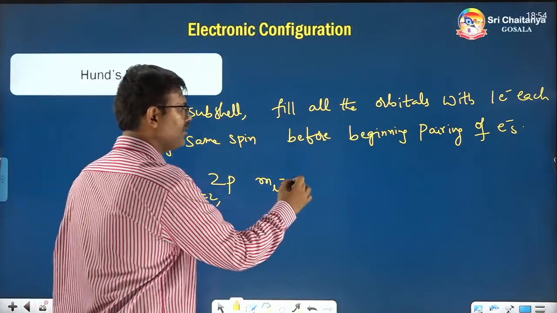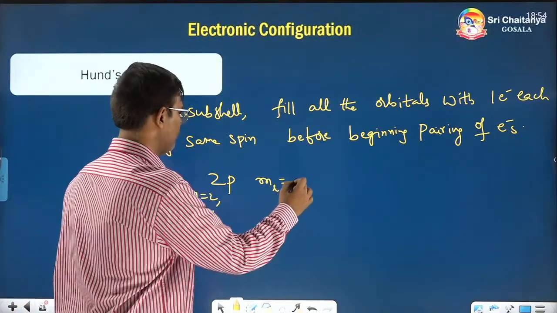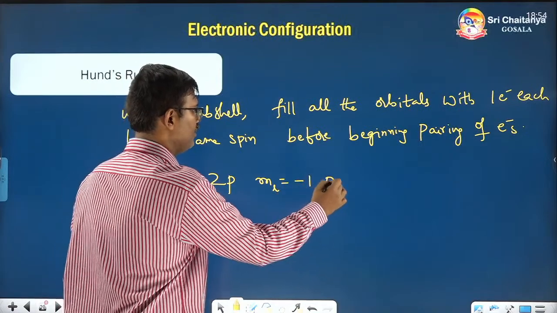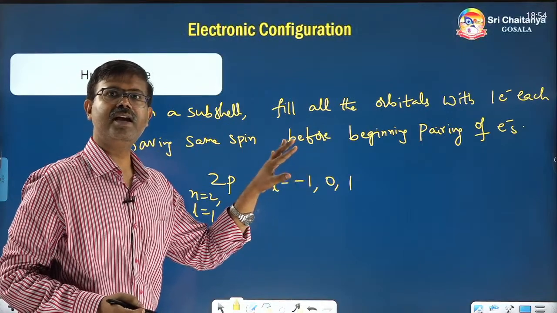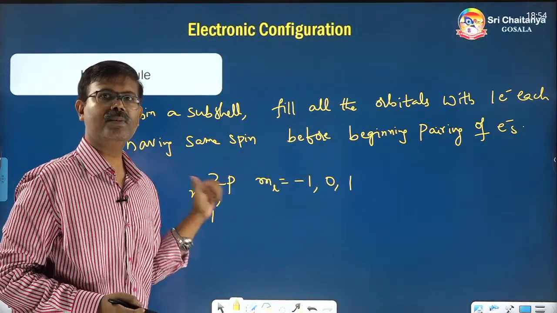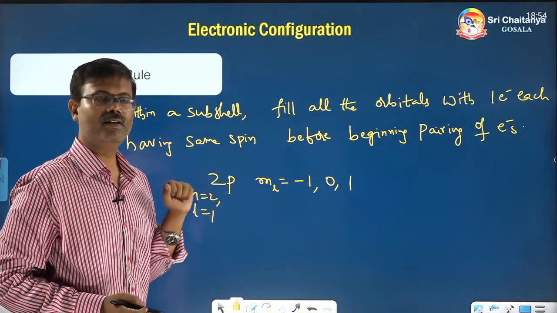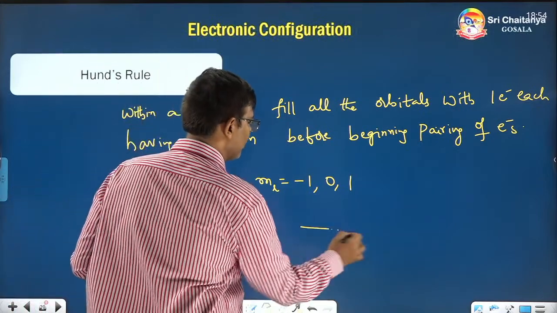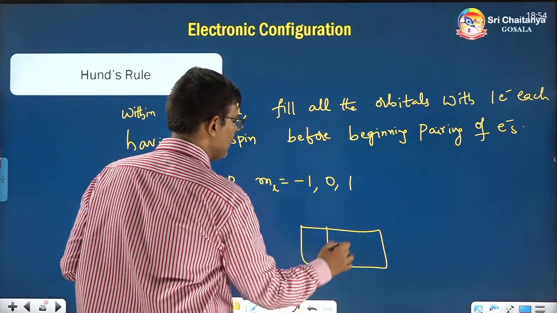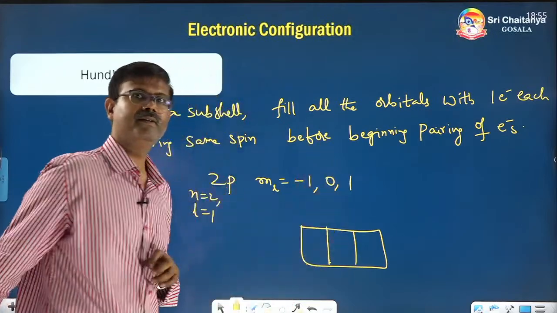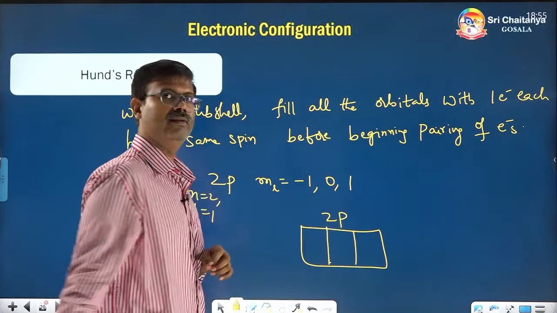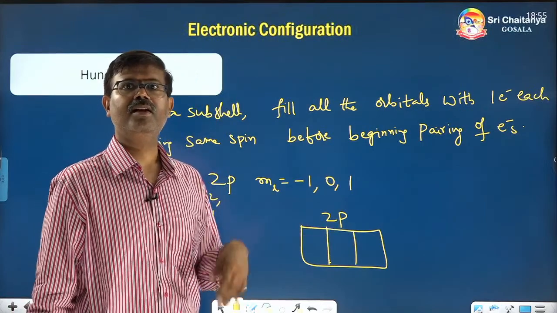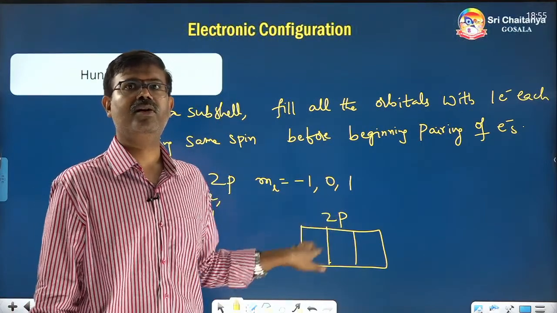So the ml value starts from minus l to plus l. So minus 1, 0, 1. That means there are 3 houses or 3 orbitals present in this subshell called the 2p subshell. Okay. So let's draw the figure. Let's say these are the 3 houses or orbitals, all present in the p subshell of the second shell. So all are 2p only.